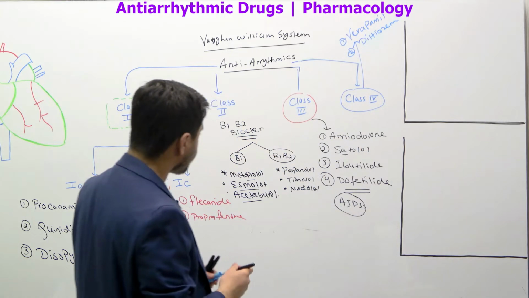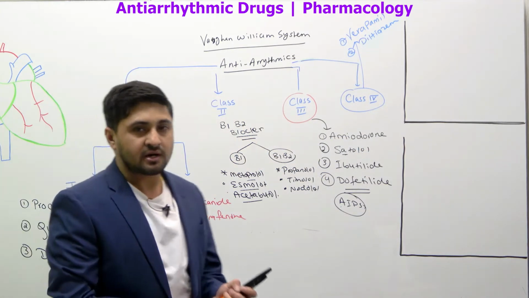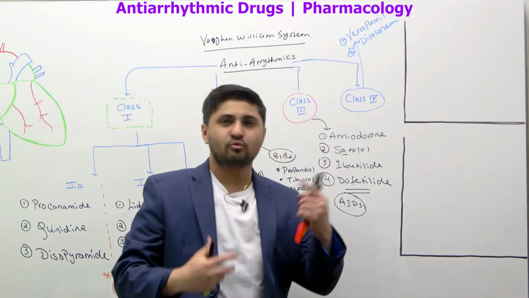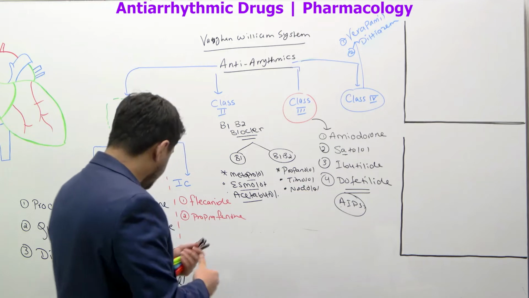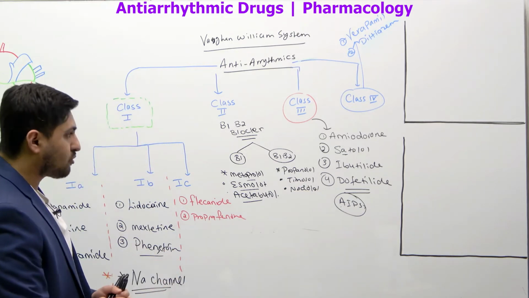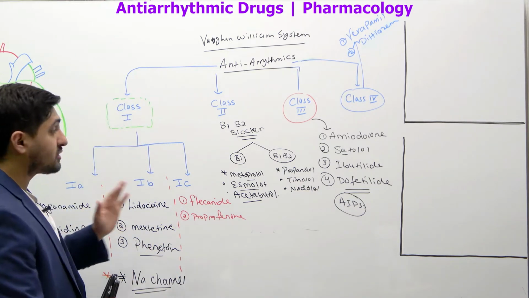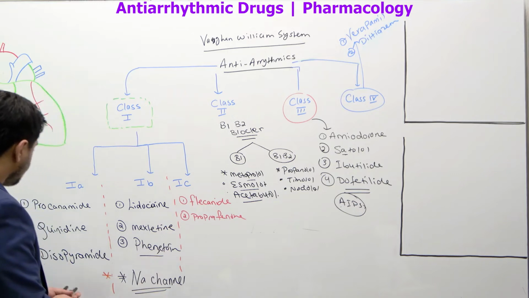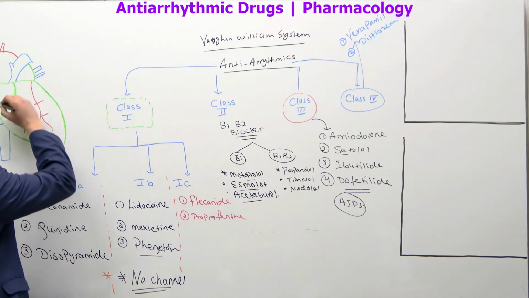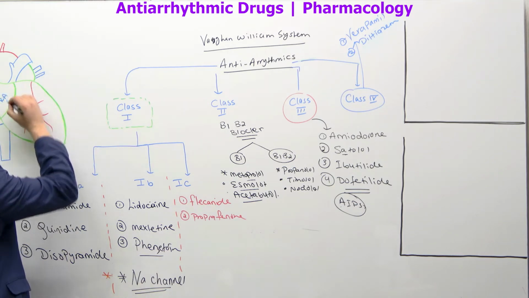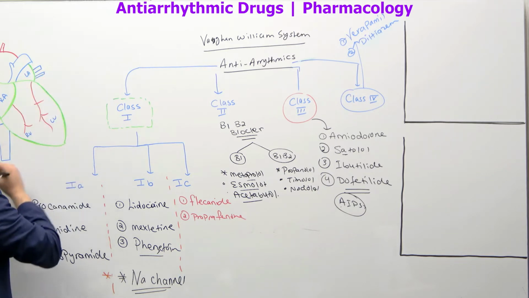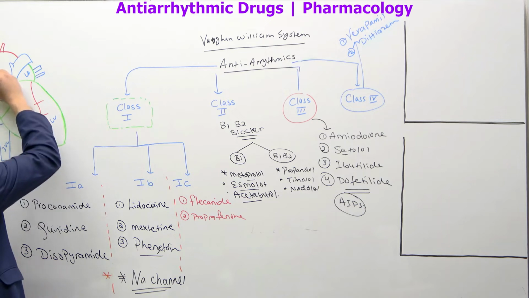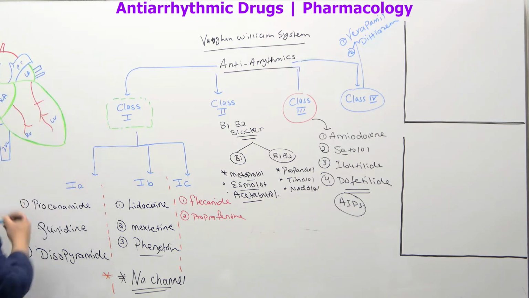Now, I went over these drugs with you so that you can remember them, right? Now I'll tell you basically where these drugs actually work, because we're going to go into detail about this. Like this is your heart, right? This is your right atrium, right ventricle, left atrium, left ventricle. This is the inferior vena cava, superior vena cava, aorta, pulmonary trunk.